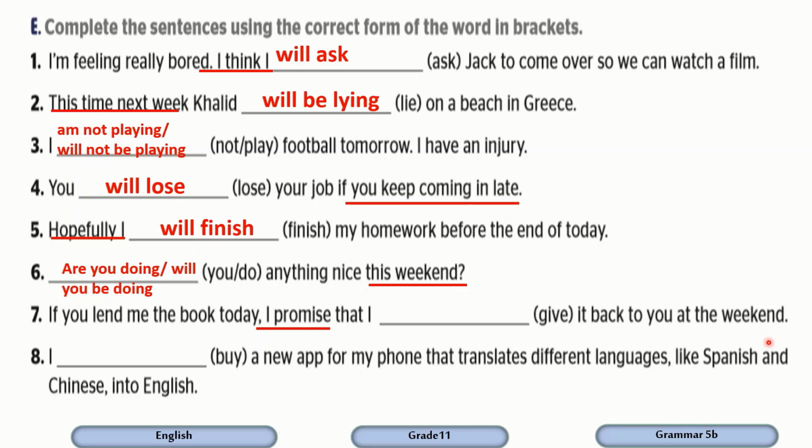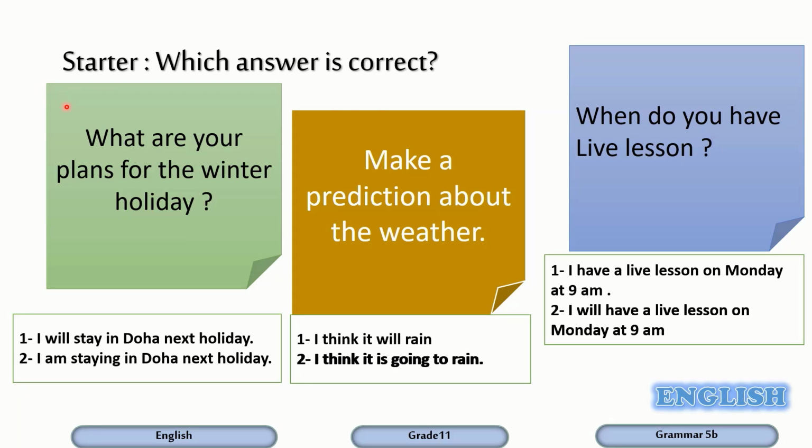We've already discussed the point of promises, and it takes will, future, that I will give it back to you at the weekend. Finally, I am going to buy a new app for my phone that translates different languages like Spanish and Chinese into English. What do you think? I am going to buy. I intend to buy.